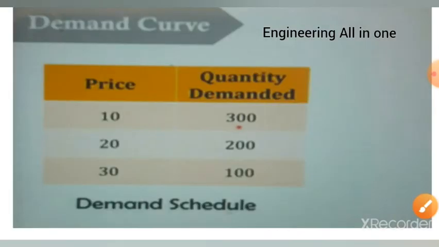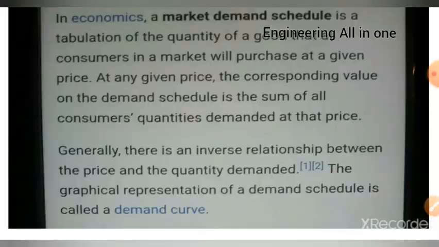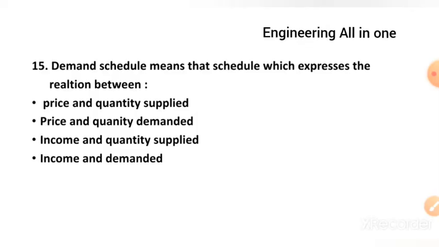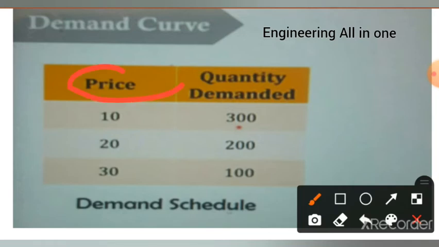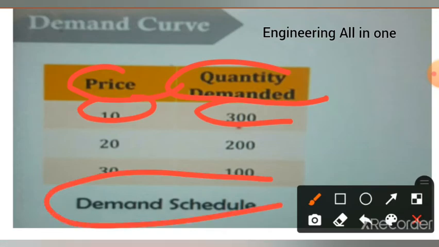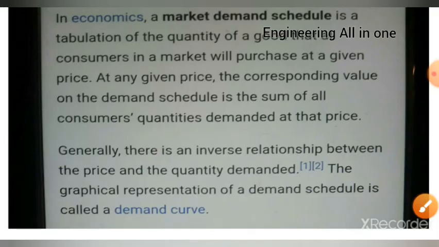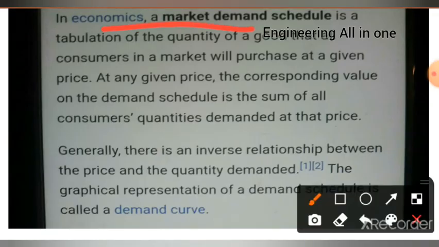Now see here. Demand schedule, it is a schedule. Price is on one side and quantity demanded on another. 10, 30. This is referred to as a demand schedule. And see here what it is in economics. Market demand schedule is the tabulation of the quantity of goods that all consumers in the market purchase at a given price.